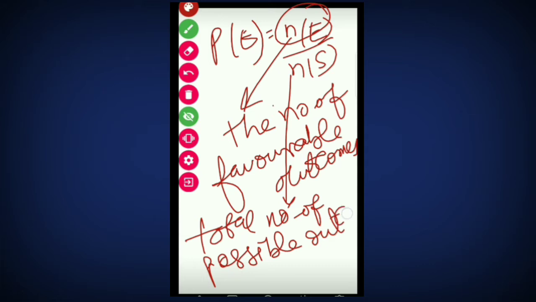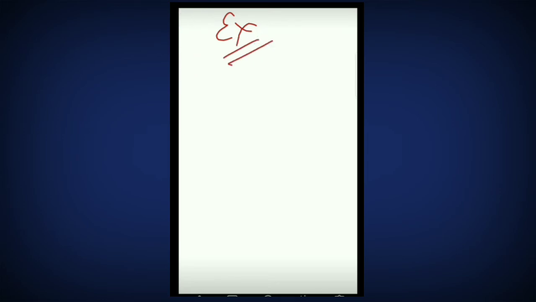Okay, students. What is the formula? Probability of an event is equal to n(E) upon n(S). n(E) means the number of favorable outcomes, and n(S) means the number of total outcomes. I am giving you an example: you have tossed a coin. What is the probability that tail will come?